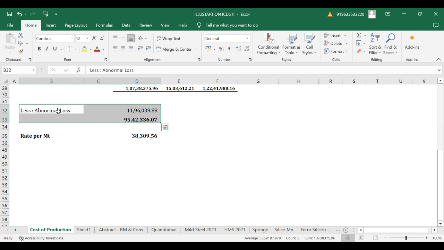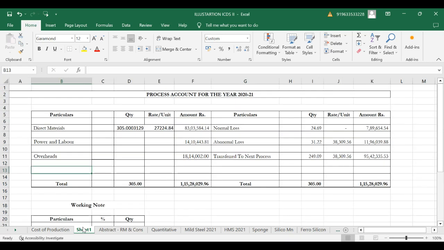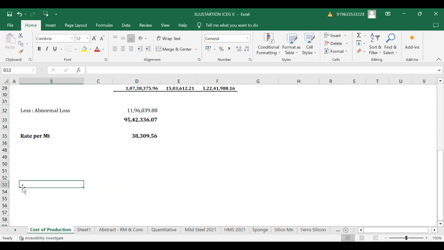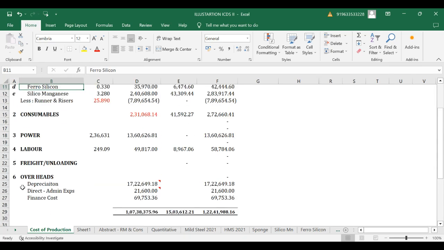So how to calculate this abnormal loss? For which we have to again go back to our fundamental process account. So here in this instant case, total direct material for this inventory alone, not for the entire period I am trying to take. For this inventory alone, I am trying to get.